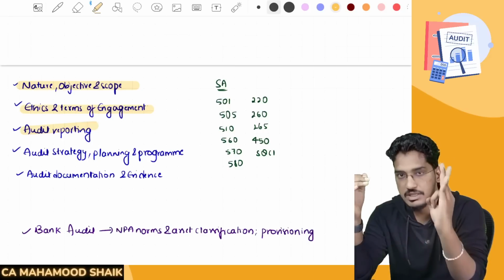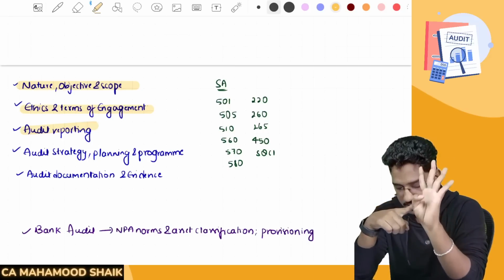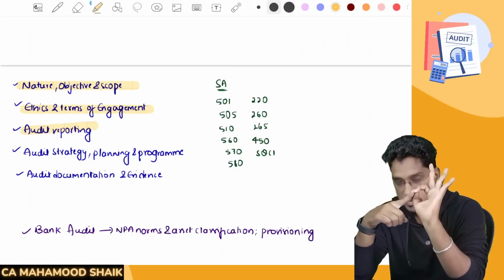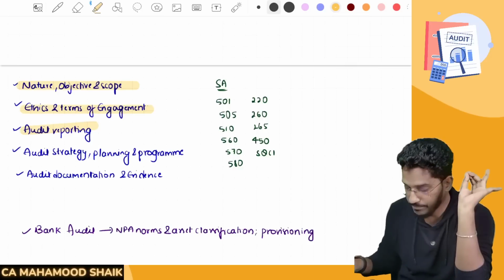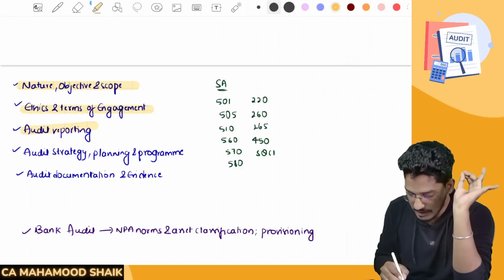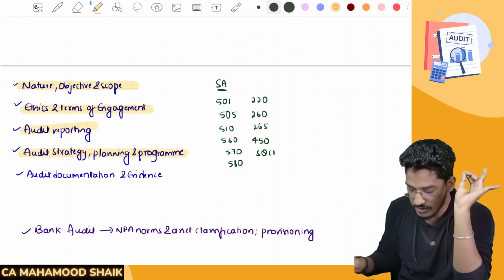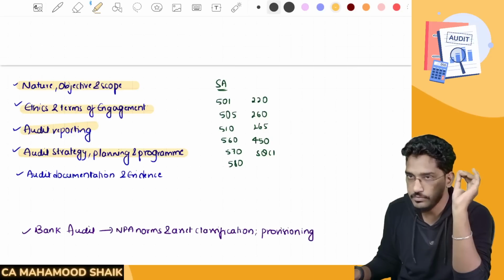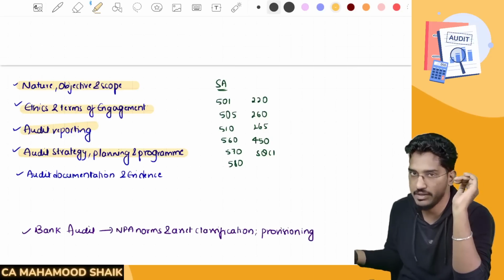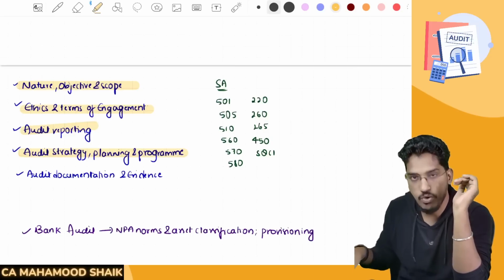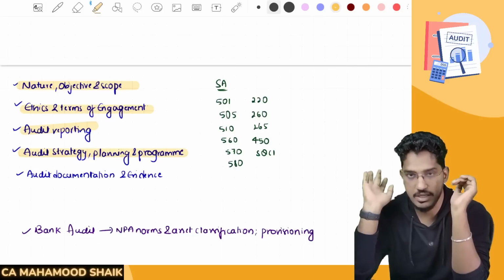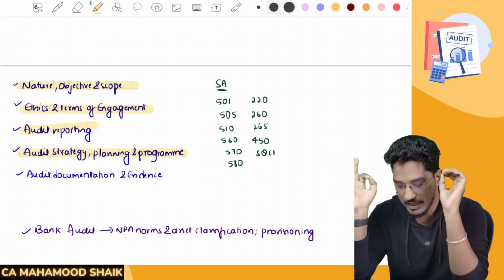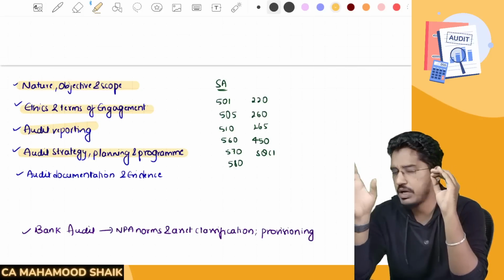So the first 3 chapters, what is the order? Number 1, nature, objective and scope of audit. Number 2, ethics and the terms of engagement. Number 3, audit reporting. So once you are done with that, now I will say another chapter, audit strategy, planning and program. See, previously I used to keep this chapter at the last, but now I want you to go through this chapter as early as you could. So audit strategy, planning and program, this chapter also you prioritize a lot.